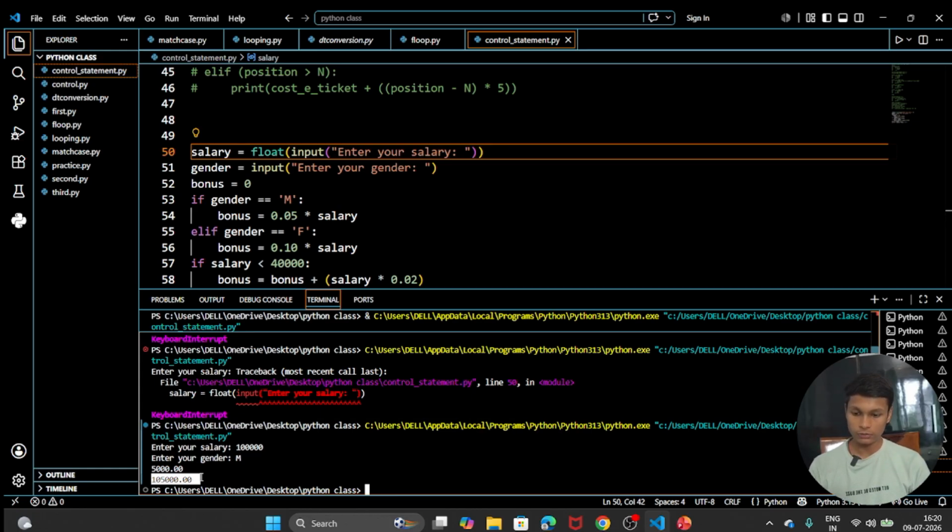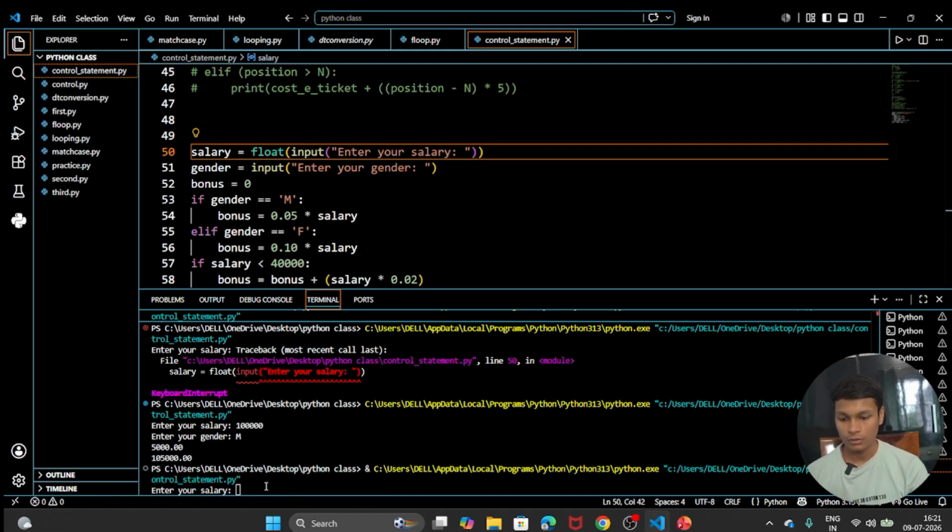So 1 lakh 5,000 will be the total salary there. Sorry, I'm a little bit confused, so that's why it was misspoken. Let's check it for the female.